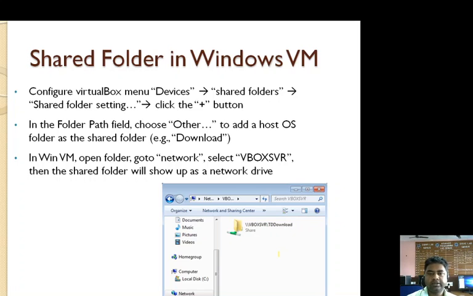And third point, in the Windows virtual machine, open a folder, go to Network, and select VBOXSVR. Then the shared folder will show up as a network drive. So this is the way we share data, or share a folder, between the guest operating system and host operating system.